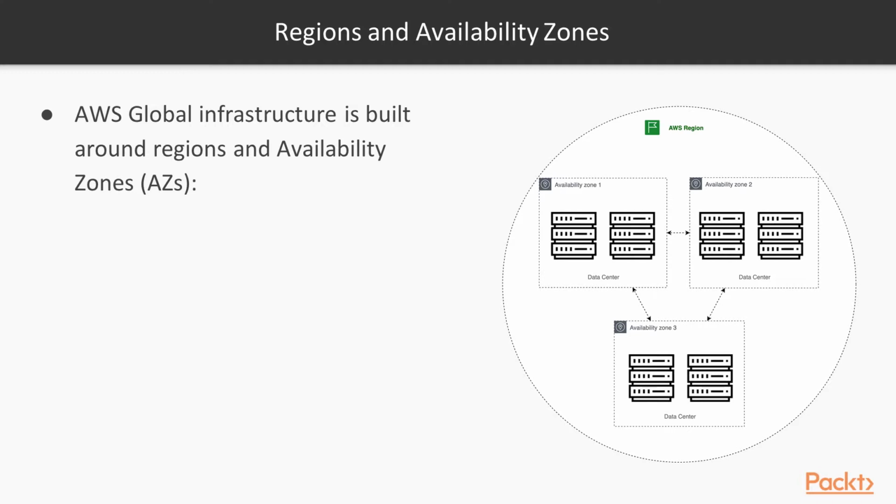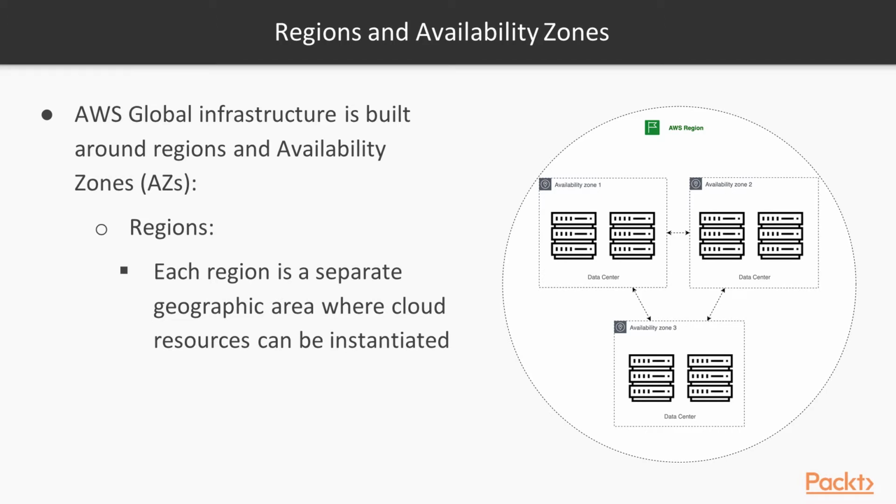So regions and availability zones, how are they defined? AWS Global infrastructure is built around regions and availability zones. AWS has regions all across the globe and availability zones of at least 2 in every region. Many regions have 3 or even 6 availability zones. Each region is a separate geographic area where cloud resources can be instantiated. So we have the US East 1 region, which is in Virginia, US East 2 in Ohio, US West 1 in California, US West 2 in Oregon, and so on, all over the planet.